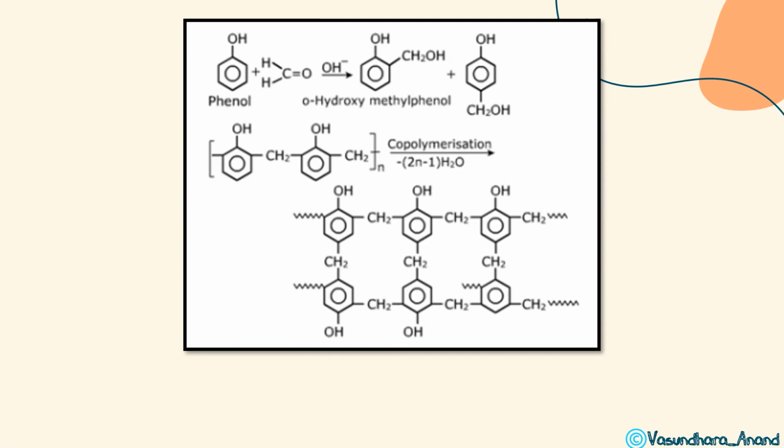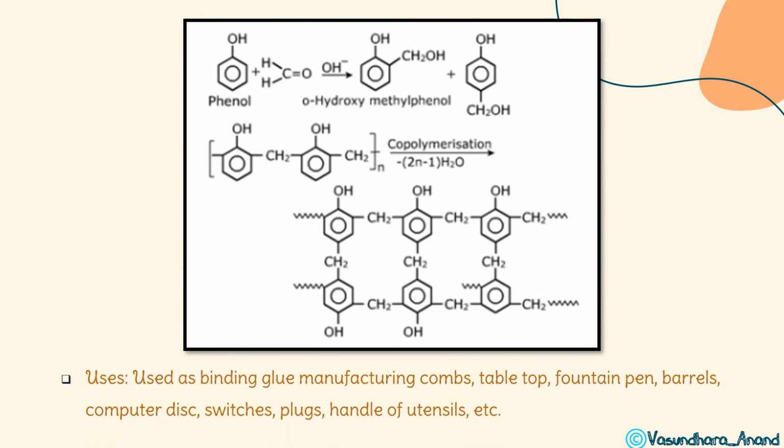Yes. So this is the mechanism. No need, again I am telling you, no need to learn this mechanism. This is just to okay कि हाँ you know what is that, how it occurs, वो चीजें मैंने लिखी हुई, but आपको mechanism learn करने की जरूरत नहीं है. Uses: used as binding glue, manufacturing combs, tabletop, fountain pen barrels, computer disk, switches, plugs, handles of utensils, etc. So the most common use ये रहा, handles of utensils, switches, plugs, which we have already used so many times.